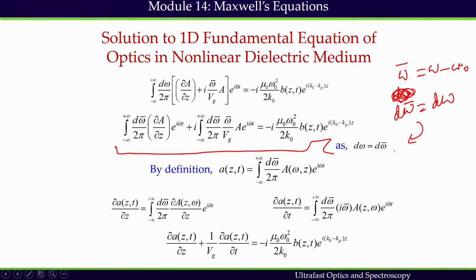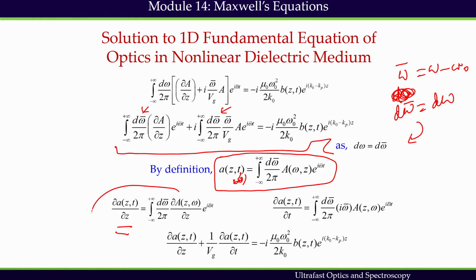So, the derivative we have changed with respect to d omega bar, here also d omega bar, and this was the definition of A(z, t) we have seen in terms of frequency. This is also frequency dependent, and if we take the first derivative with respect to z, I get this expression, and with respect to t, I get this expression.